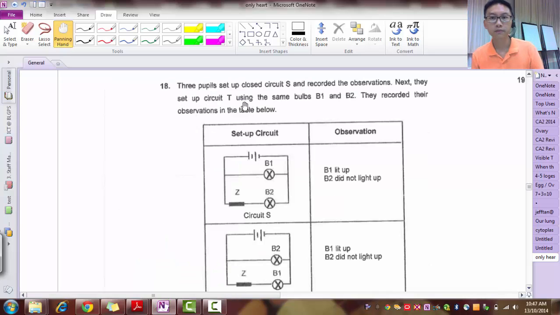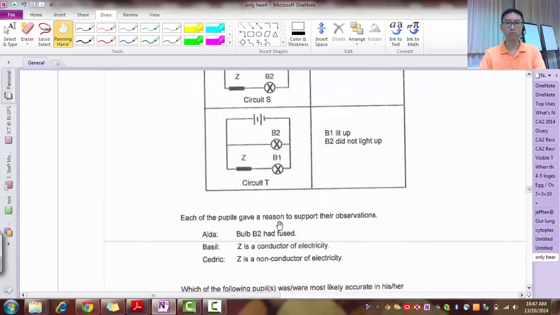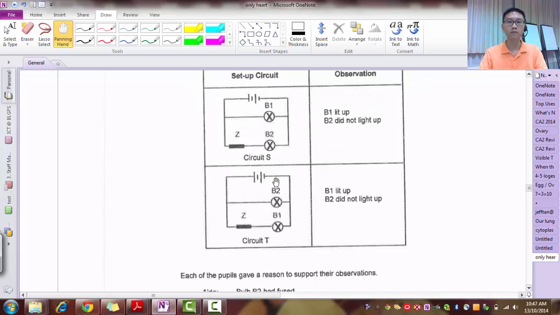Right, question 18. So I've set up closed circuit S and recorded the observation. Then after that, they set up T and recorded the observation as well. Each of them gave reasons to support their observation, and so let's see which of them is most likely accurate in his or her explanation. So let's see. B1 lit up, B2 does not light up. B1 lit up, so let's put some sparklies here so that it makes things clearer.